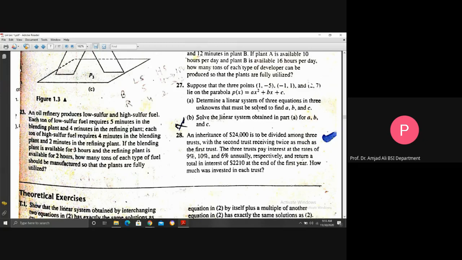Each ton of low sulfur fuel requires 5 minutes in the blending plant and 4 minutes in the refining plant. Each ton of high sulfur fuel requires 4 minutes in the blending plant and 2 minutes in the refining plant. If the blending plant is available for 3 hours and the refining plant is available for 2 hours, how many tons of each type of fuel should be manufactured so that the plants are fully utilized?